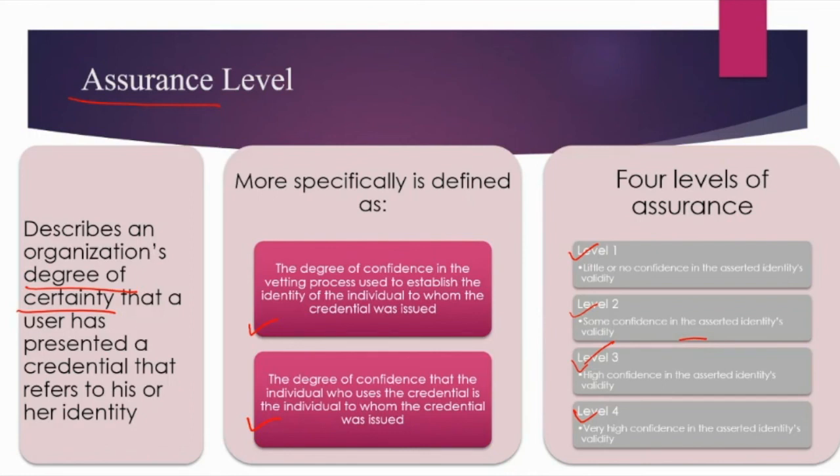So these are the 4 levels of assurance that come under assurance level. Level 1 is negligible or zero confidence, and level 4 is very high confidence, whereas level 2 and level 3 deal with some confidence and a little higher confidence respectively.